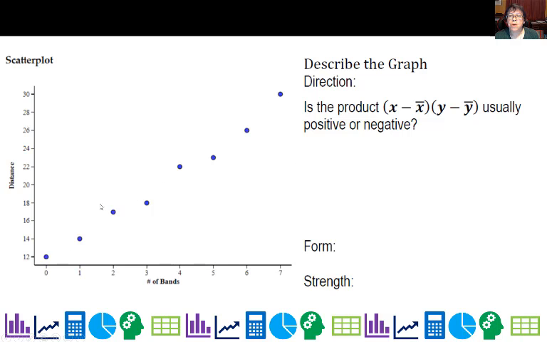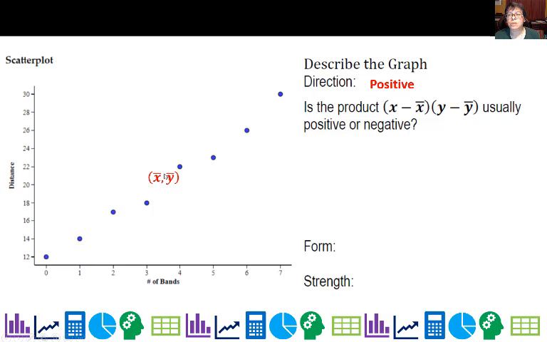How would we describe the direction of this? Definitely positive, because it's going up from left to right. Is the product of x minus x bar and y minus y bar usually positive or negative? If you saw on the table, it was always positive. So here's how we're going to look at it in a different way.